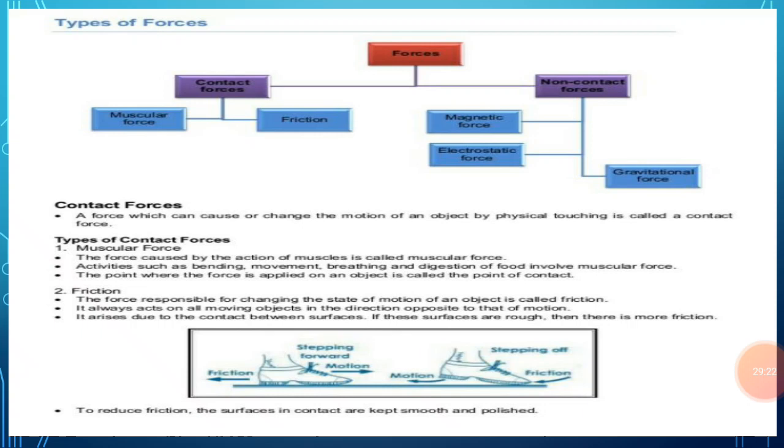So the gravitational force between two ordinary objects having very small masses is very weak and it cannot be detected. The gravitational force becomes strong only if one of the objects has a huge mass like the earth. Thus the gravitational pull between the earth and a stone is very large and can be detected easily. If we drop a stone from a height, it falls down towards the earth.